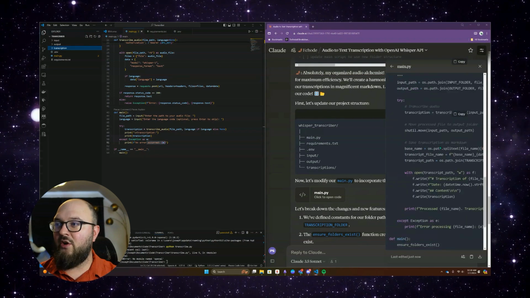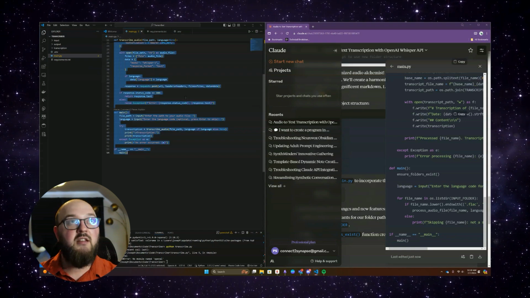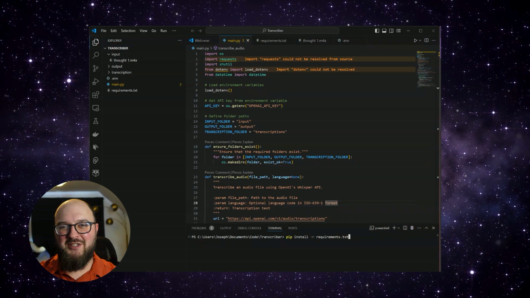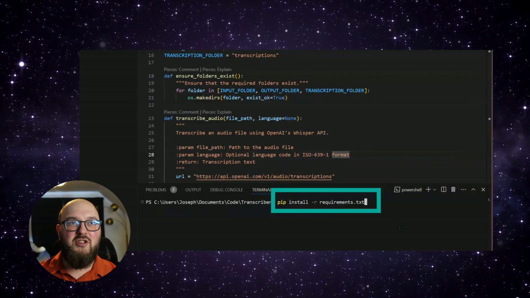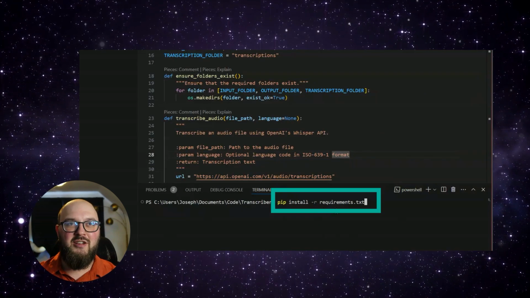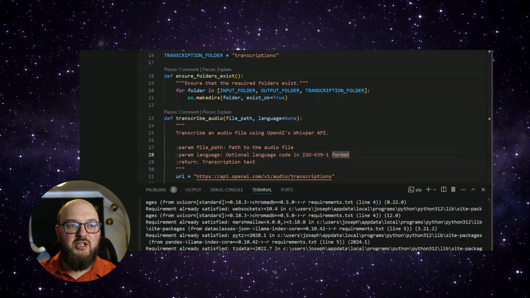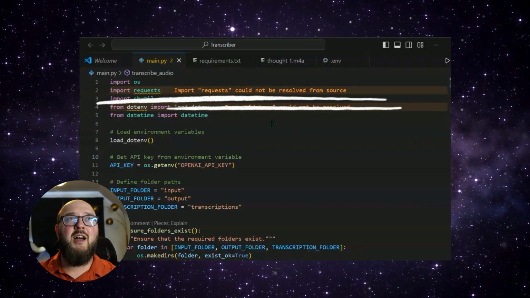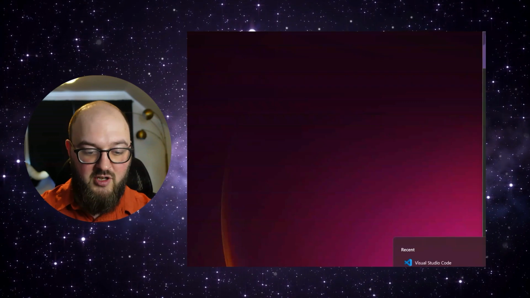It's come up with some updated code here. So let's copy that. We'll bring it back to our main.py and we will paste that in here. Now we can run our code, or can we? Usually you have to install your dependencies, which is why we have this requirements.txt file. So we have to do something called pip install -r requirements.txt, and we'll hit enter. And it should download everything that we need to download. You'll see here we have a couple things that have not been resolved. That's fine. Typically all you got to do is X out, and then we'll come back in.